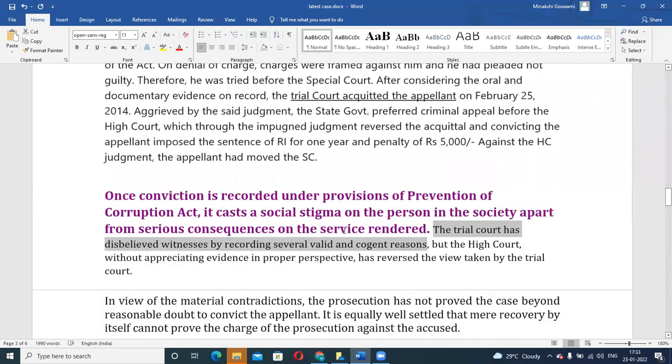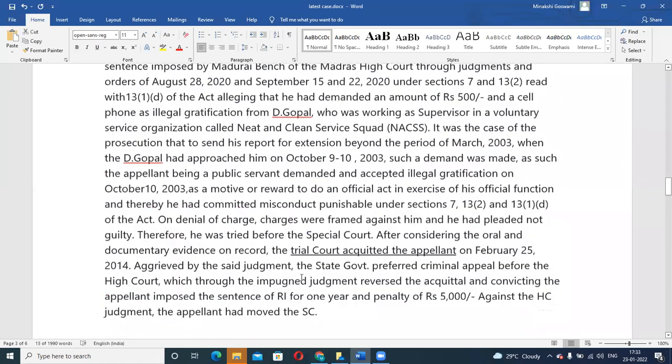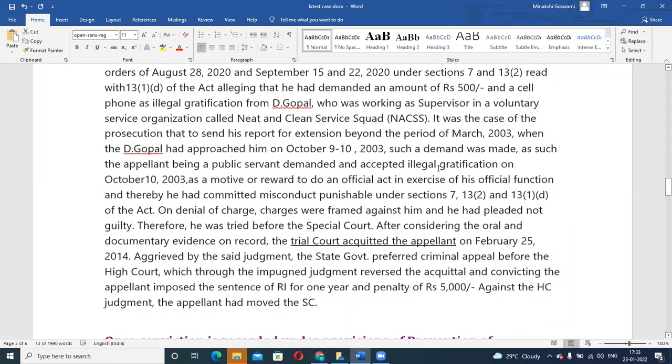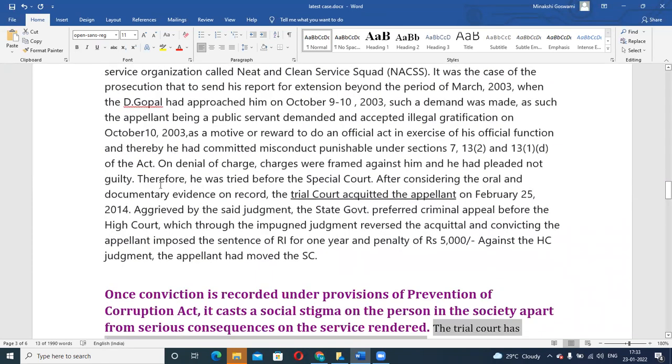Now, when we talk about this oral and documentary evidence, when witnesses gave their point, if the trial court is not accepting it, they would even mention the reasons. Even when a person is acquitted, the court would mention that this person is acquitted because his guilt is not proved. Or sometimes it may be written that this person is acquitted because there is benefit of doubt.